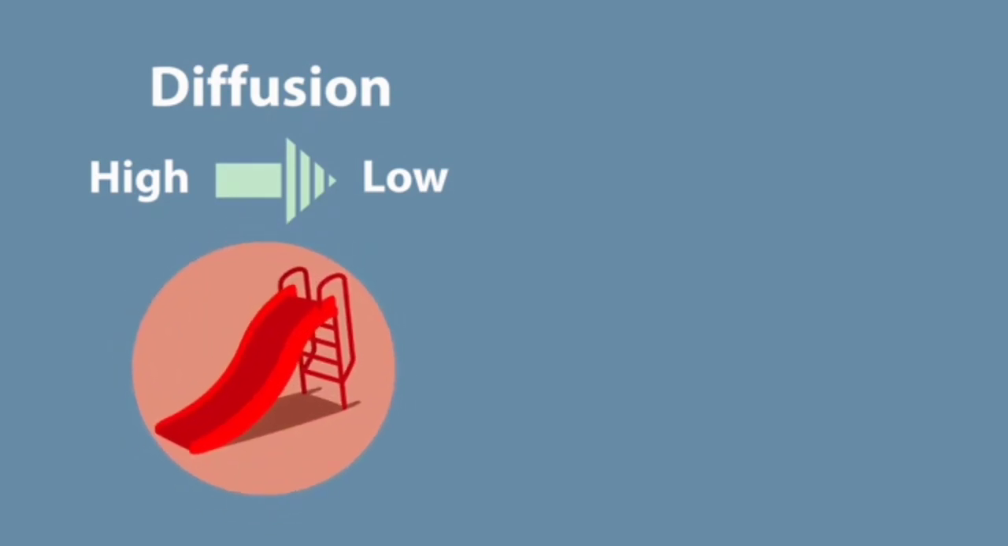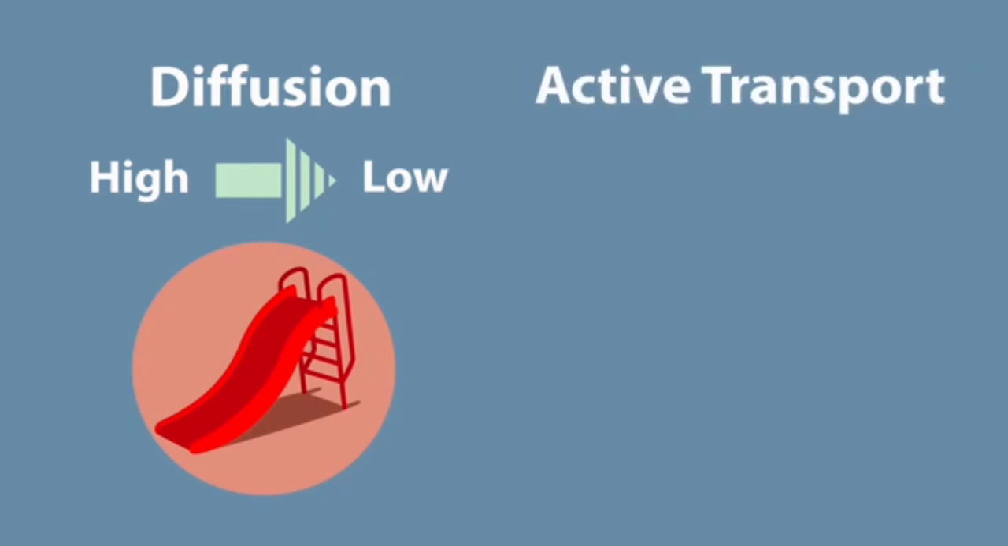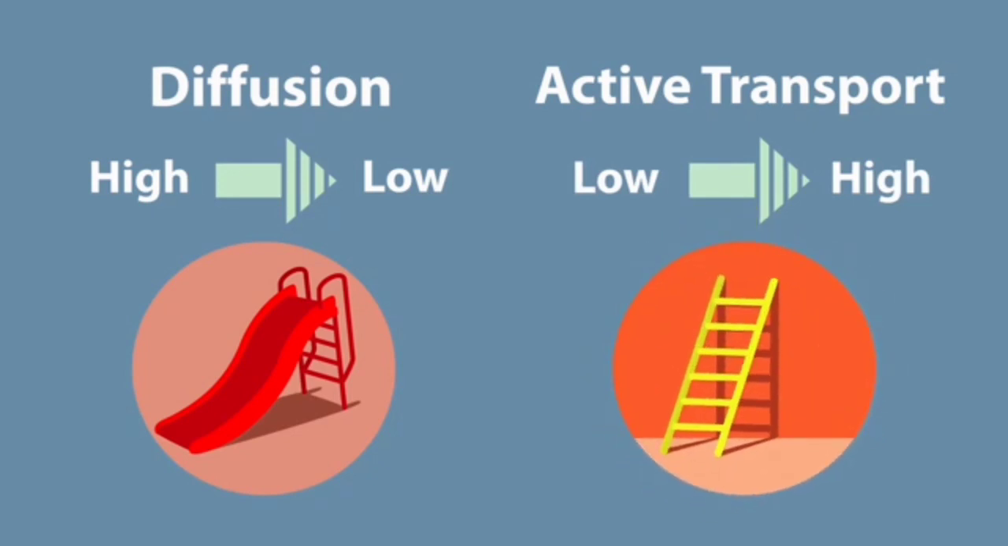Let us compare both the transports with examples. Look into the slide. It is a passive transport. Energy is not required to move from high to low. Whereas in active transport, movement of molecules from low to high requires energy. For example, to climb up a ladder, we need energy.